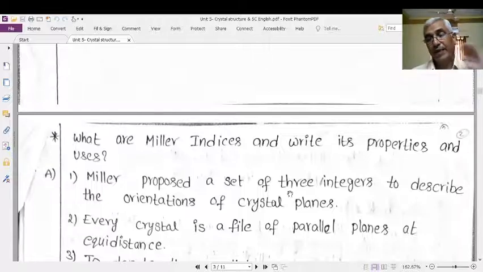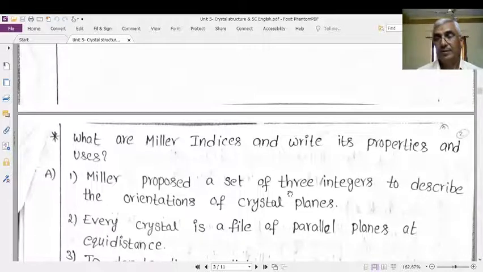This way of expressing the orientation of the crystal planes gives a very easy and effective tool to understand the structure of the crystal. That's why the concept of Miller indices proposed by Miller has great importance in the study of the internal structure of crystals.